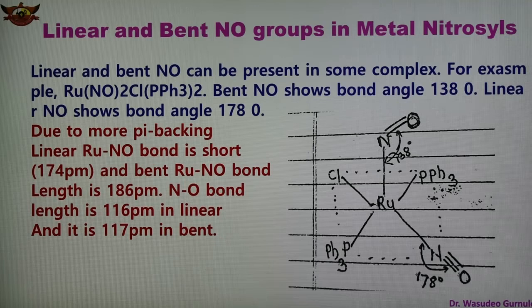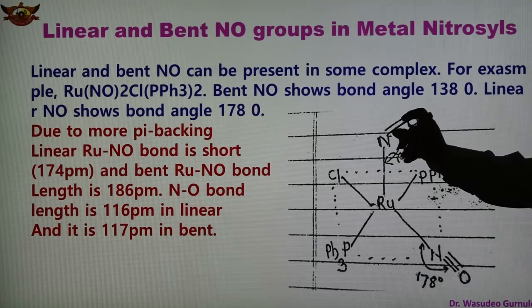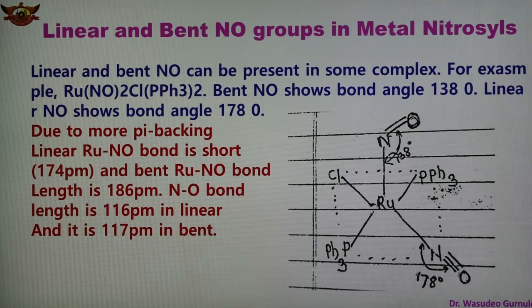Due to more pi back bonding, the Ru NO bond is short, and the bent Ru NO bond length is 186. The N to O bond length is 116 picometer in linear, and it is 117 picometer in bent. So this bond length is also shown. This is the structure in which both linear and bent NO groups are present in the compound.